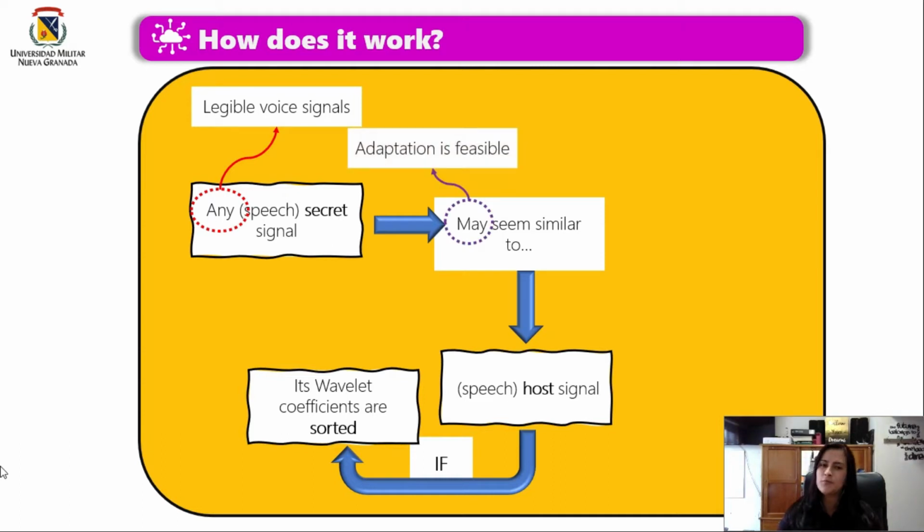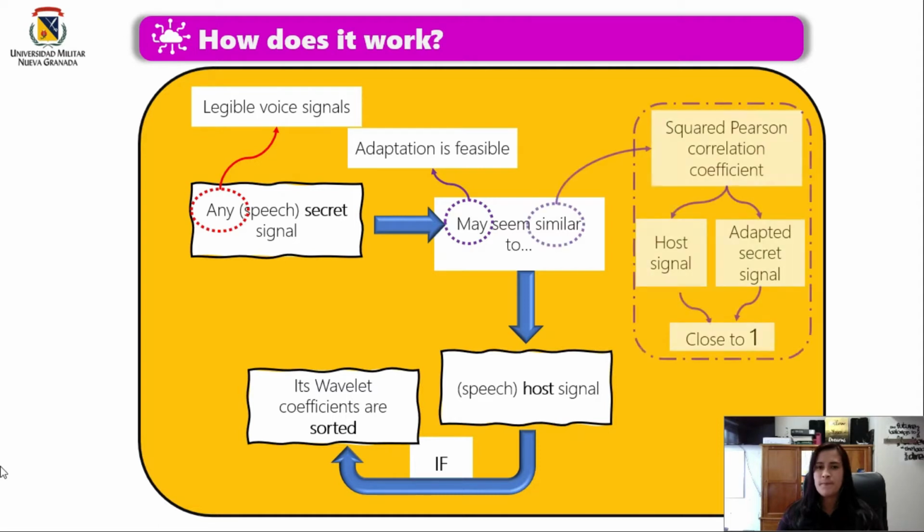When we talk about may, we say that the adaptation is feasible. When we talk about similar, we say that the square Pearson correlation coefficient between the host signal and the adapted secret signal is close to 1. And when the word sorted is used, we refer to a relocation process.